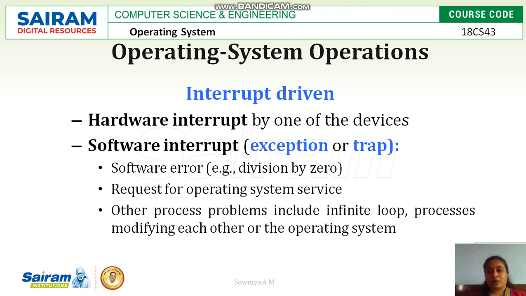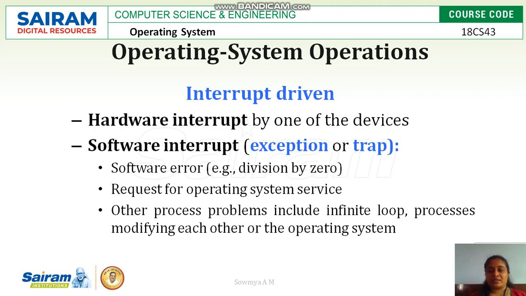Next one is operating system operations. So we all know the operating system is interrupt driven, because to execute the operating system or to make the operating system work, there should be an interrupt generated by input output or hardware devices, or there should be an exception or trap generated by the system or application programs.